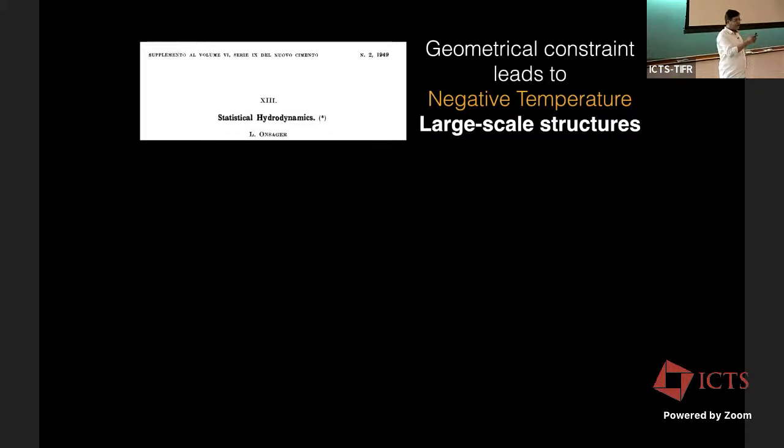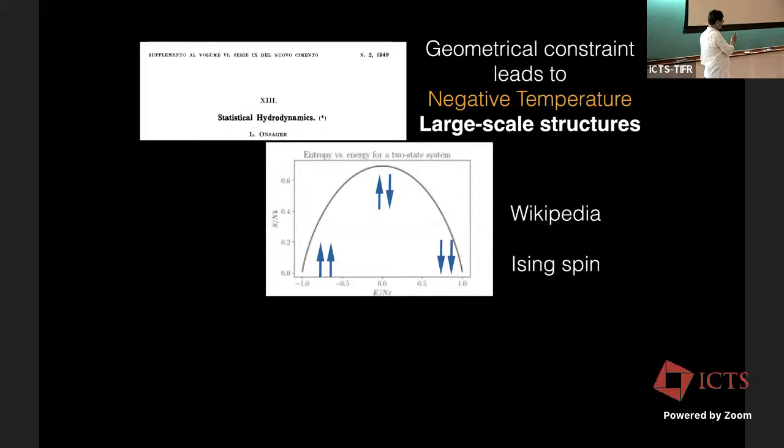and in finite area we can get negative temperature. So I'm just going to give a glimpse of what he's talking about. This is from Wikipedia. For Ising systems, for low energy, the spins are all aligned along the magnetic field. For higher energy, they basically become random. But if you increase the energy even further, then they get anti-aligned, right? Because energy is too much, so it's anti-aligned. So it's ordered here, and for very large energy, it's also ordered.